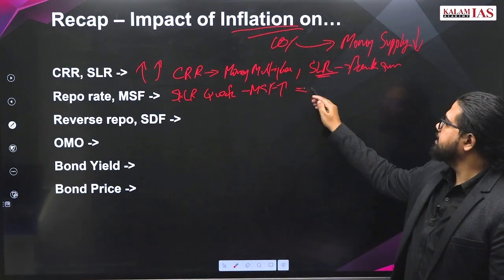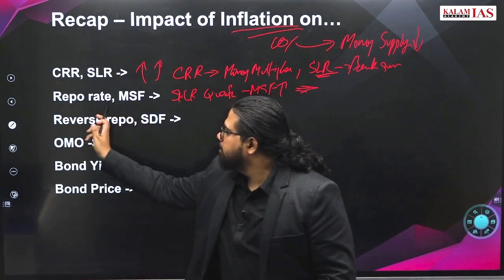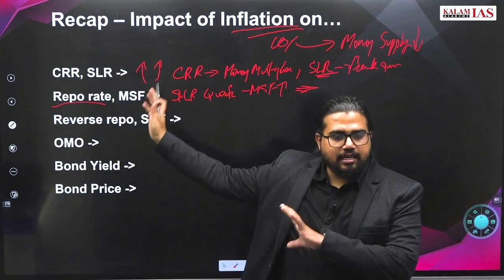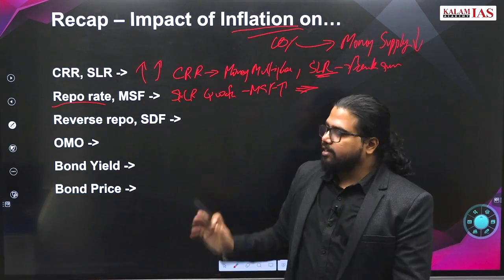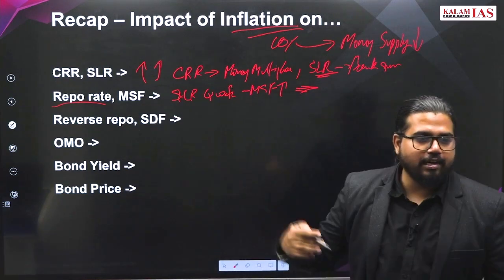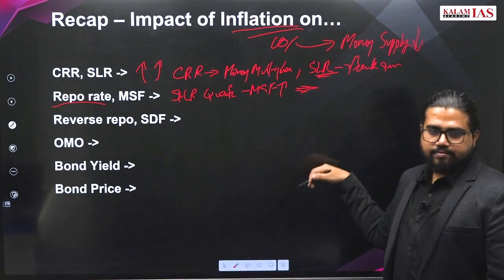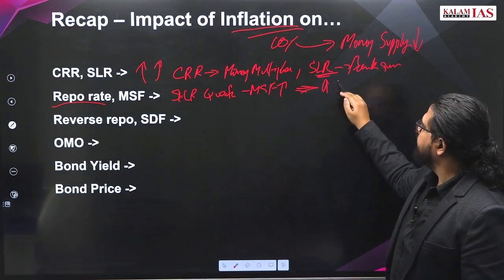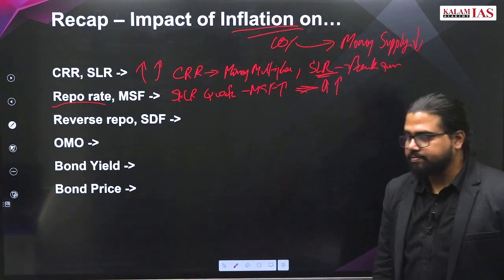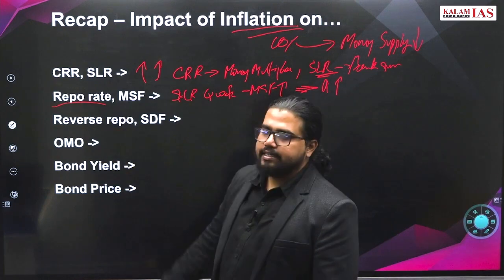Now, repo rate is our major policy rate. Everything else is related to this. If inflation is happening, what happens to the repo rate? Repo rate and MSF, both will increase. What is reverse repo rate?